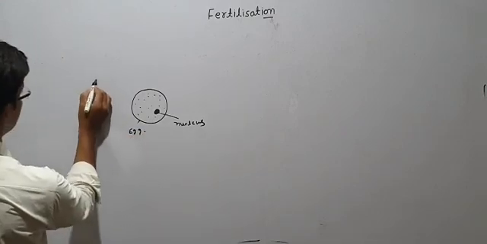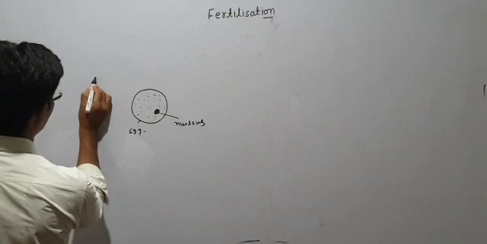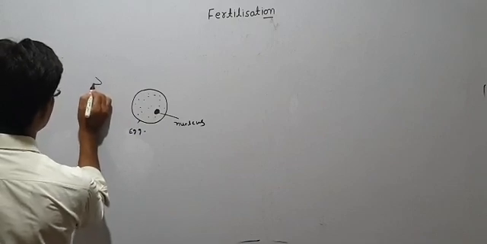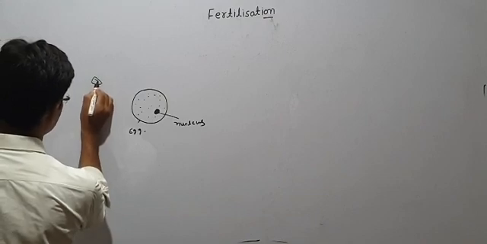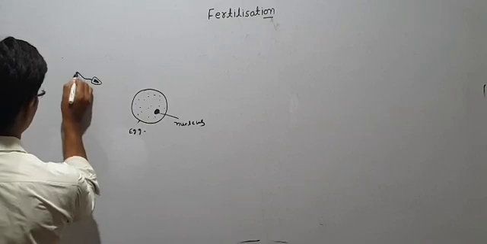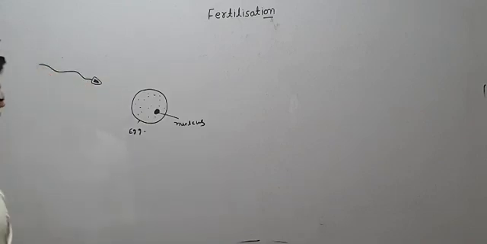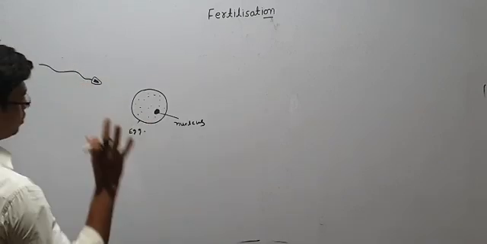Suppose one sperm is here, like this. This one is just a sperm, and this sperm is coming to this egg.